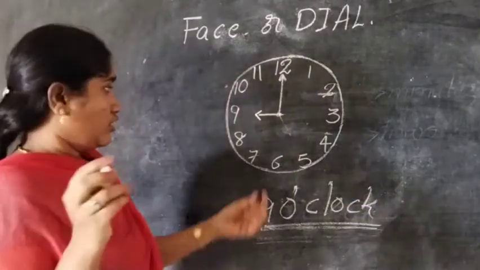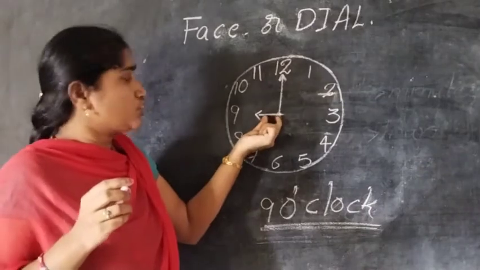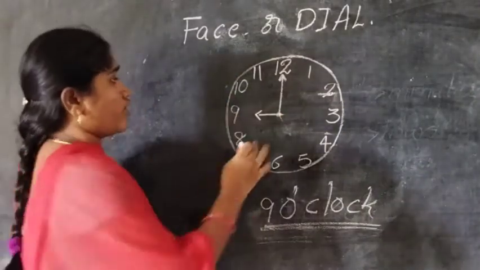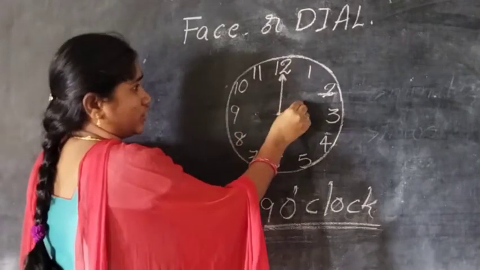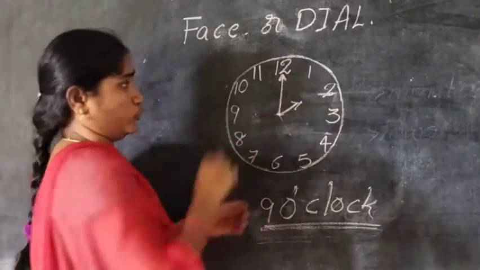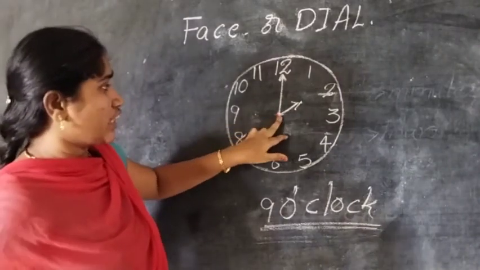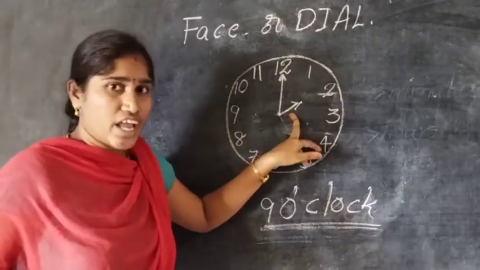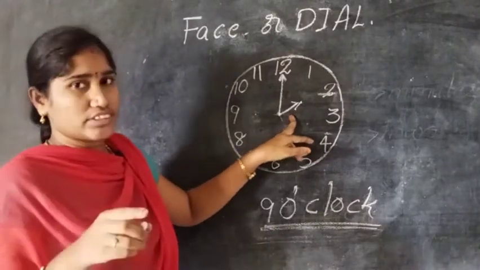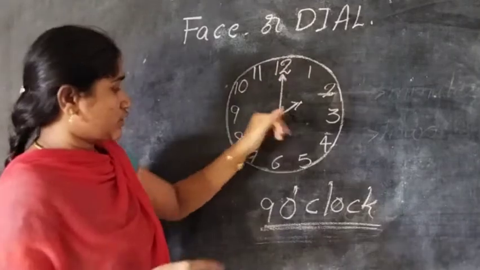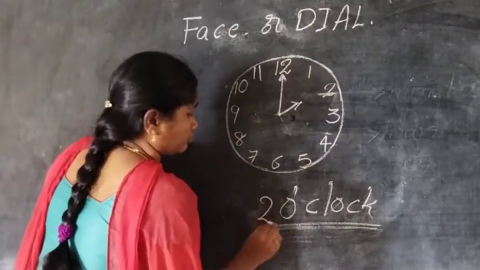Understand children? Which side is showing this short hand? The time is 9 o'clock. For example, the short hand is showing 2. So what is the time here? Which number is showing the short hand? The short hand is the hours hand. Yes. So in this clock the time is 2 o'clock.